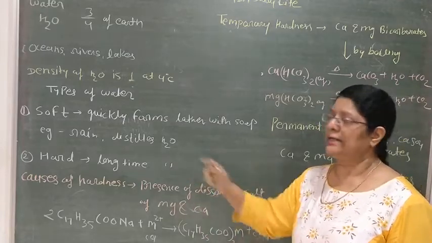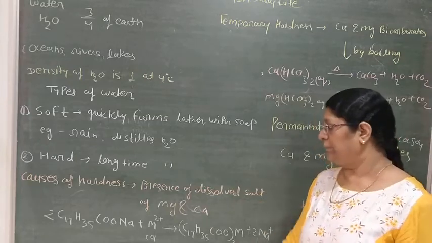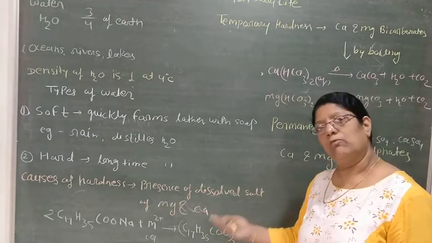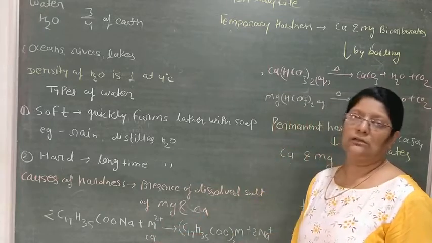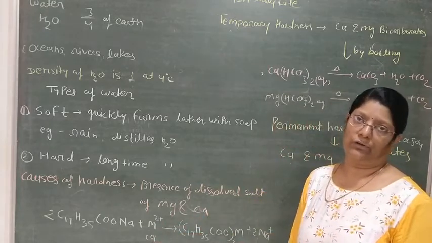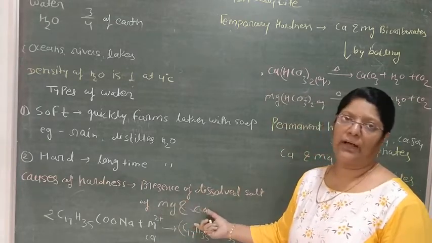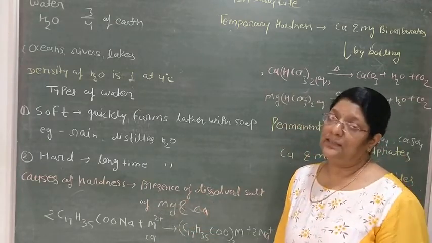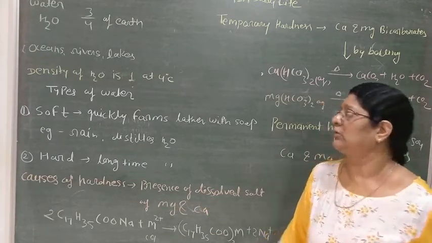If you dissolve sodium carbonate or sodium bicarbonate, meaning it is replaced by sodium, then the water will be soft. But if it is replaced by calcium and magnesium, then your water will be hard water. So the cause of hardness of water is magnesium and calcium salts like bicarbonates, sulfates and chlorides. Just see what they are causing.